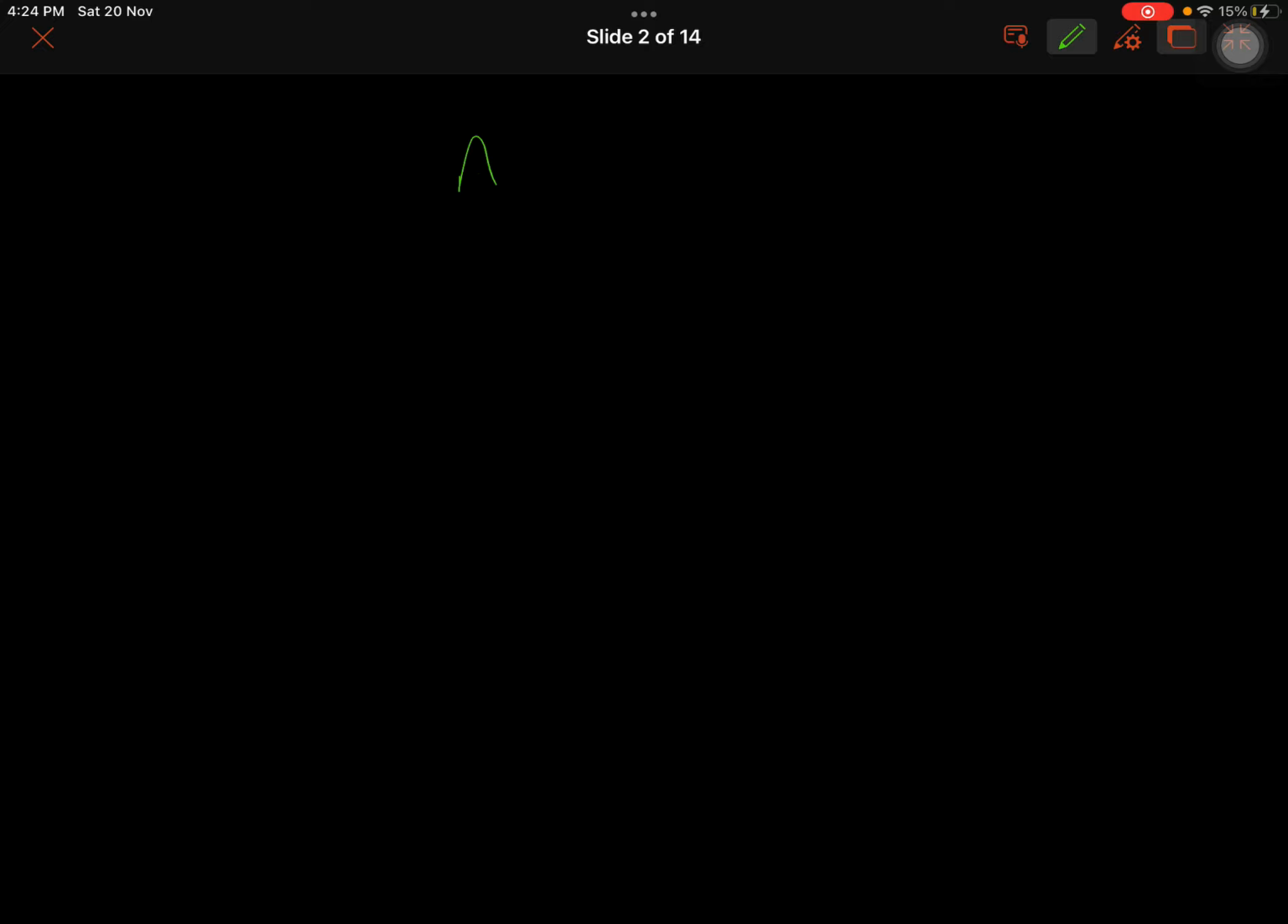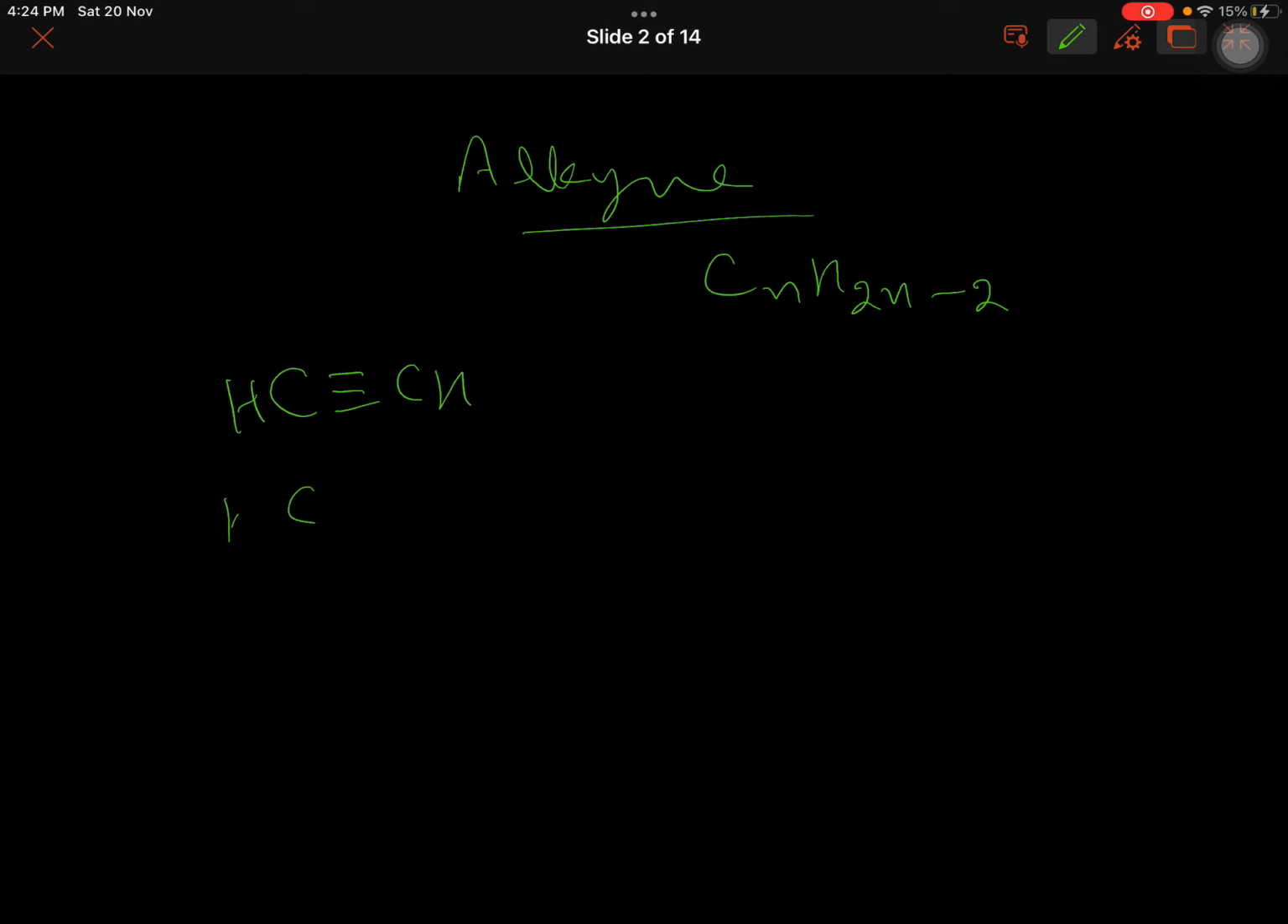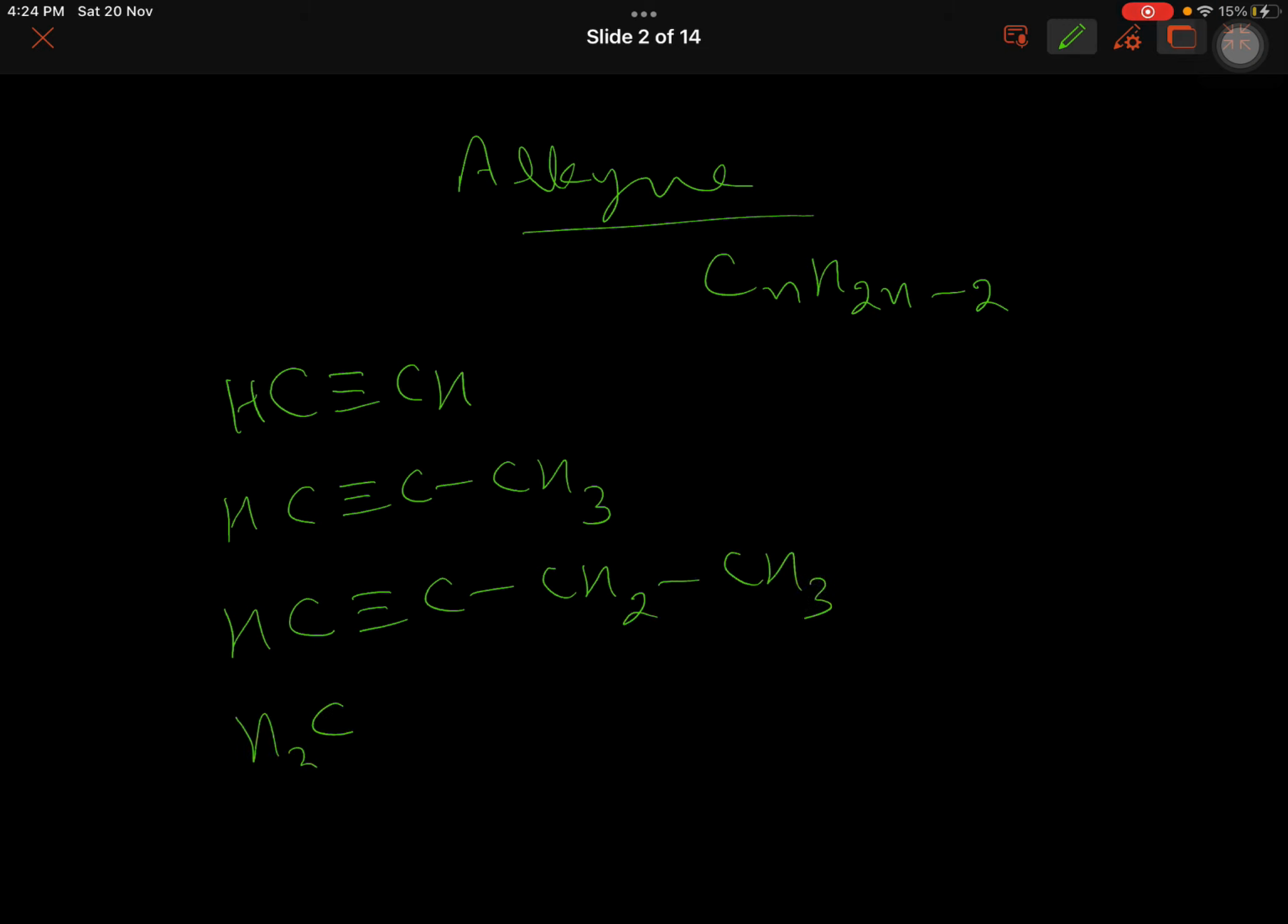Then you have alkyne, and after this I am starting with the functional groups. For alkyne, it is CnH2n minus 2. There is a triple bond, so you start with at least 2 carbons. Ethyne, propyne. In butyne, again you have two options. The triple bond can be between first and second carbon, or that can be between second and third carbon. Accordingly, you write. This is simple.